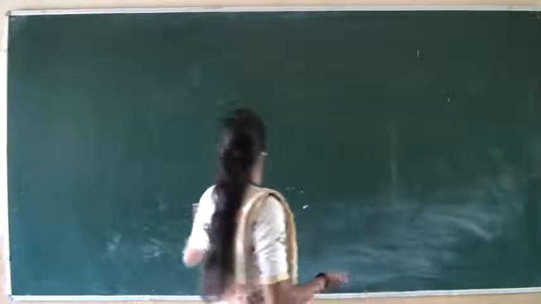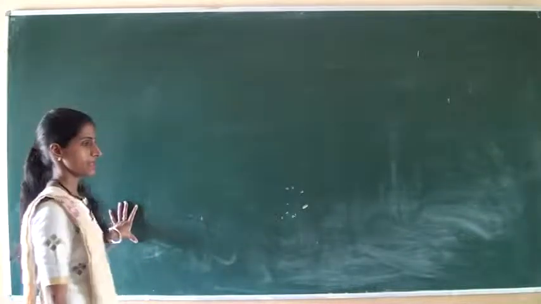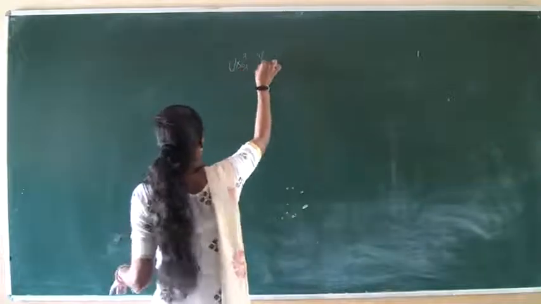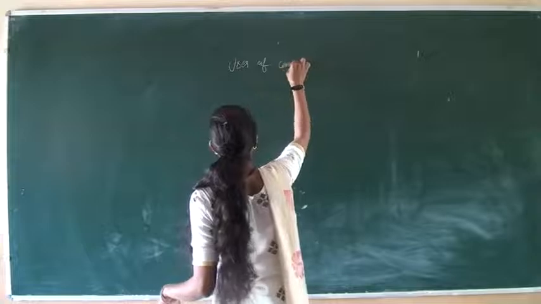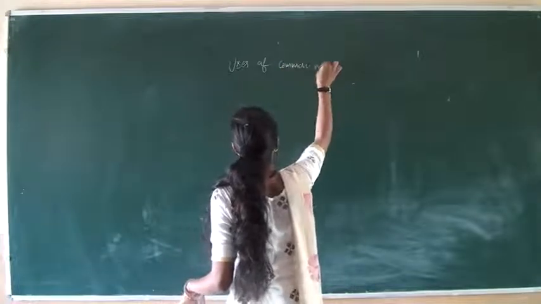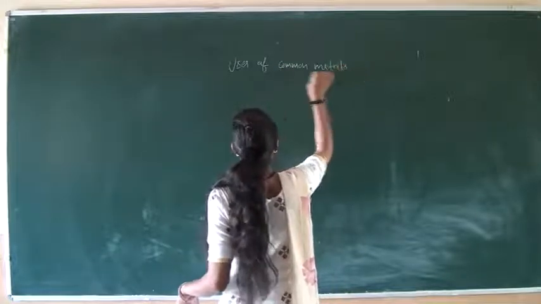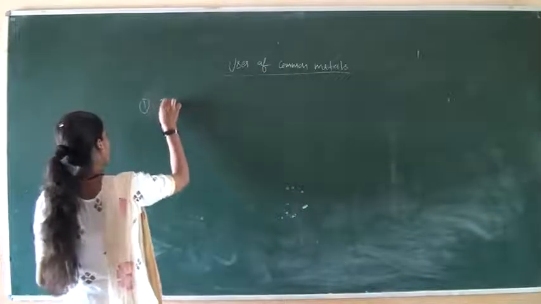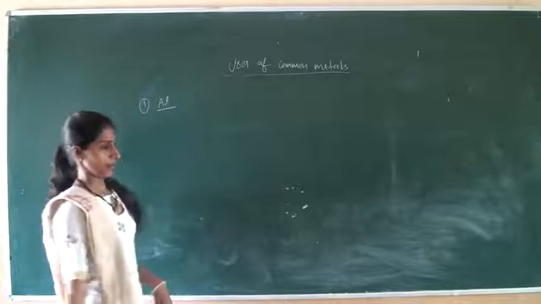After that, we will discuss some common uses of metals. Uses of common metals. First one is aluminium.